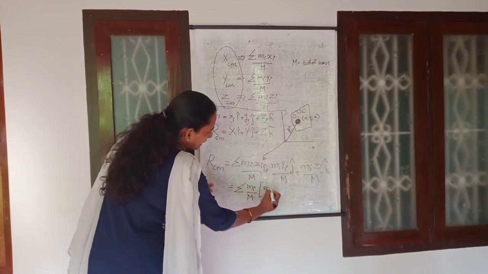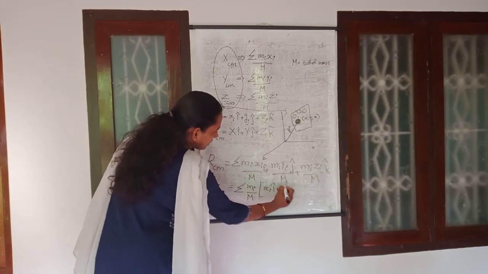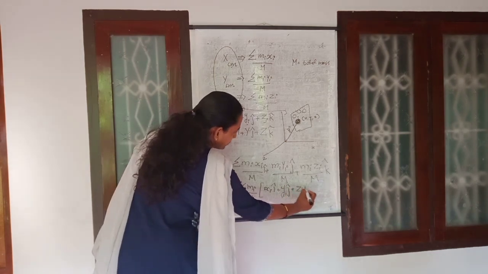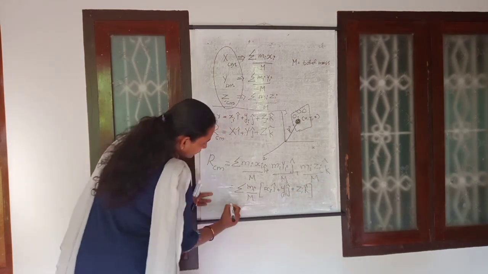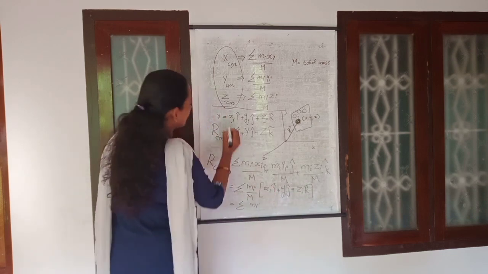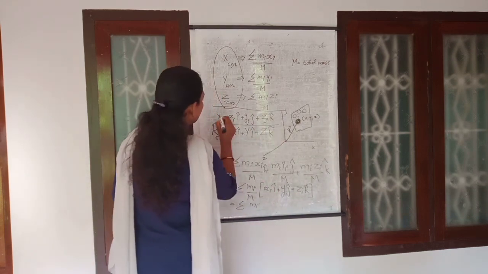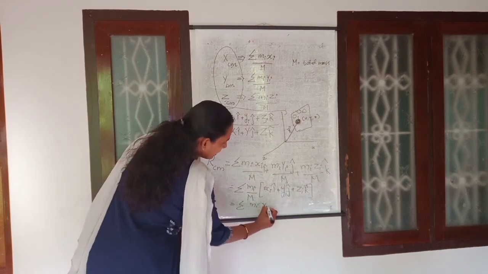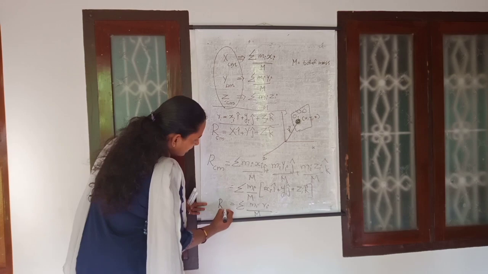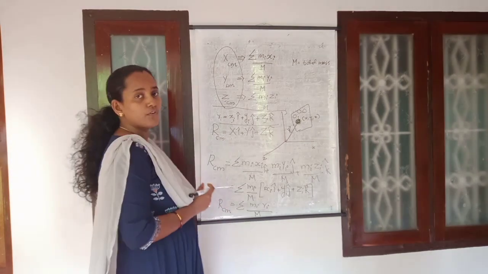Therefore it becomes xi into unit vector i plus yi into unit vector j plus zi into unit vector k. Therefore it becomes sigma mi, what is this one? That is Ri. Therefore it is mi Ri divided by m. That is actually R center of mass in terms of position vector.